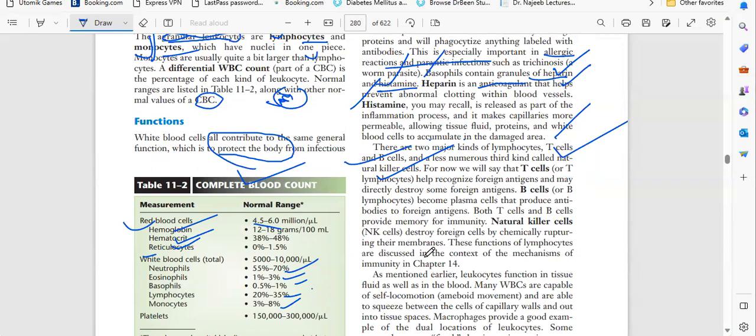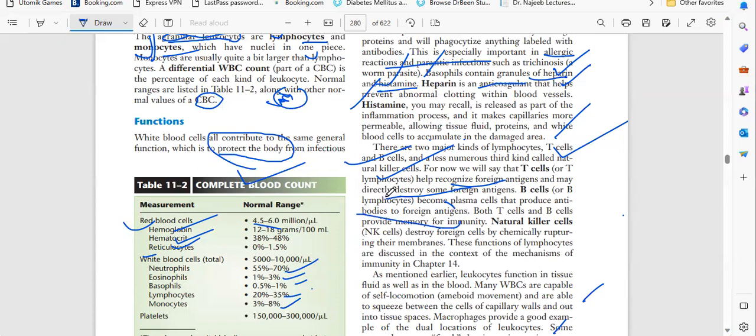T lymphocytes, what will they do? B lymphocytes, what will they do? Natural killers, what do they do? T lymphocytes will recognize the foreign body and may directly destroy some foreign antigens. If monocytes and neutrophils are not working, lymphocytes will come into action. First are T lymphocytes. Next we have B lymphocytes. They will produce antibodies against foreign antigens.